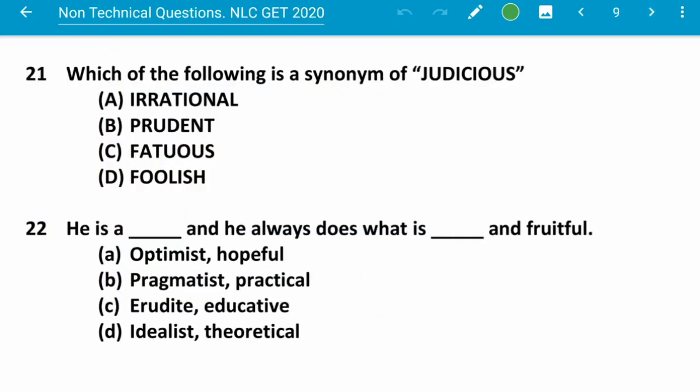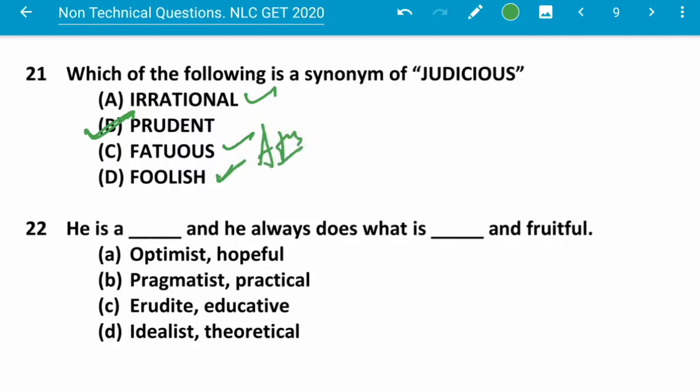Next question. Which of the following is a synonym of judicious? Judicious means thoughtful, and the synonym is prudent. Prudent is the synonym, and irrational, fatuous and foolish are all antonyms.